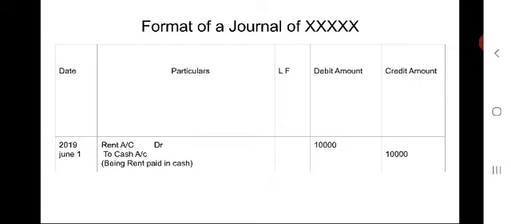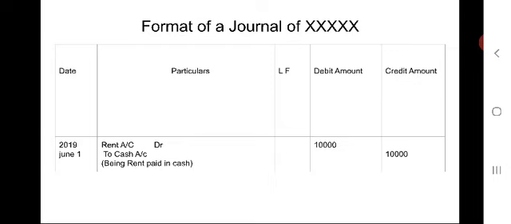First of all, we have to write the debit account. That means which account is going to be debited according to the transaction. Say for example, rent account has to be debited.